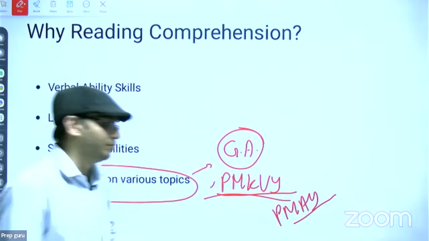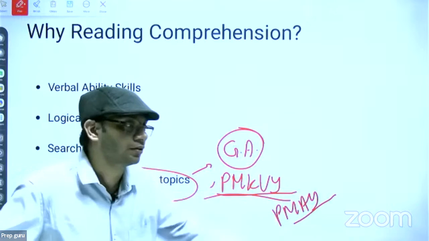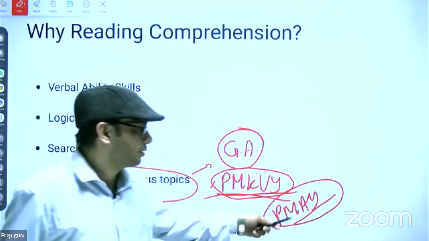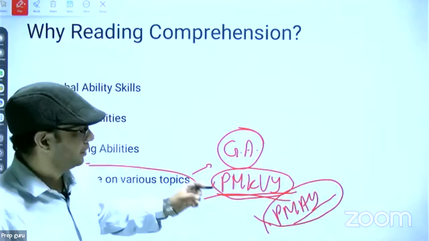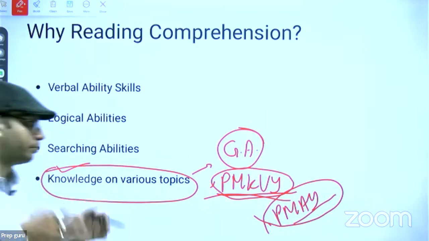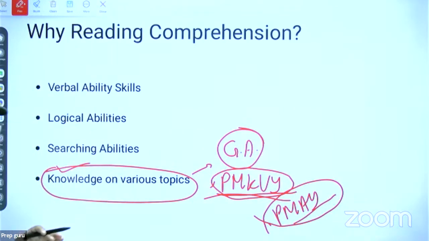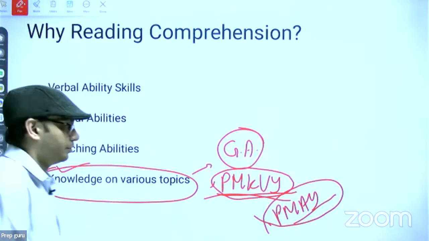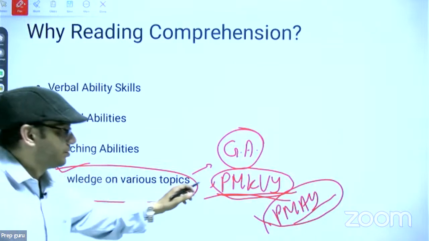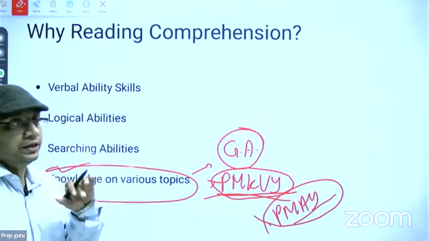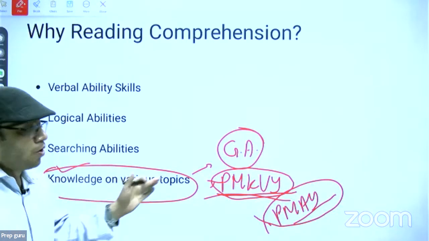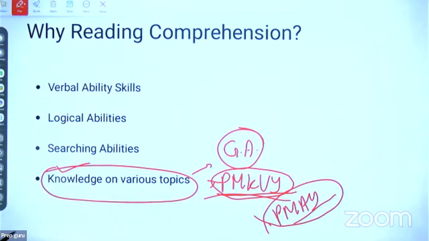Let me tell you the full form. PMKVY means Pradhan Mantri Kaushal Vikas Yojana, right? It is related to skill development. PMAY is Pradhan Mantri Awas Yojana. These are the names of the policies introduced by the current government. So if a student is aware of that, then he or she can tackle the RC. But if he is not aware, then the author's duty is not to tell you what it is. He can tell you the after effects, the drawbacks, the cons of it, but he will not tell you what PMKVY is. Are you getting my point?